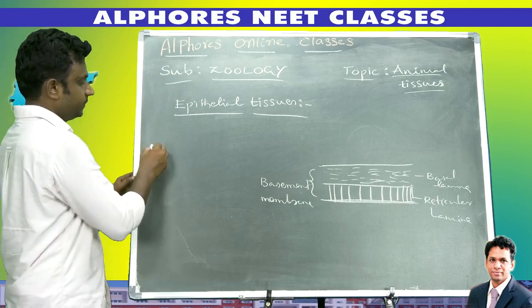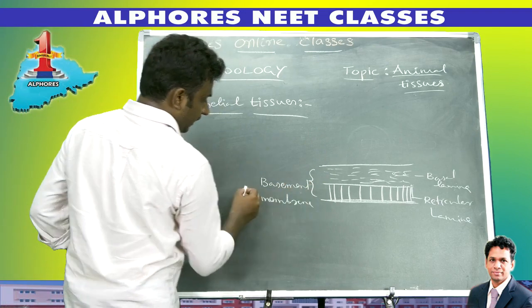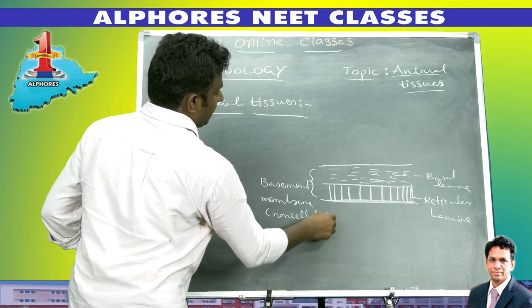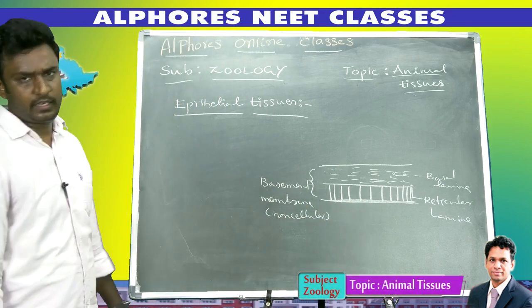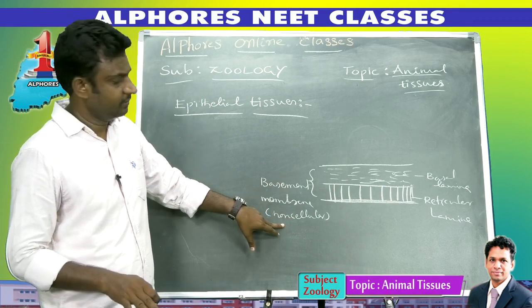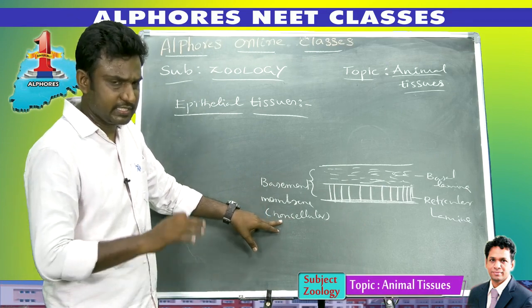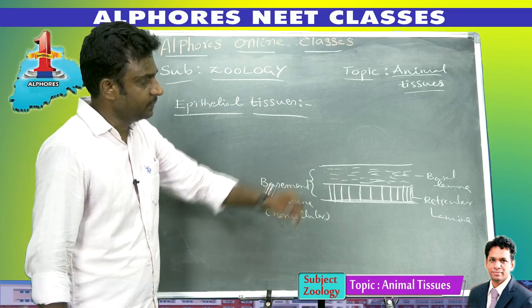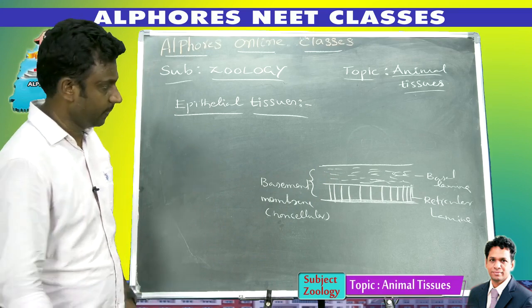The basement membrane is a non-cellular layer. What is the meaning of non-cellular? It is formed without cells, just a layer. Again, the basement membrane consists of two layers, basal lamina and reticular lamina.